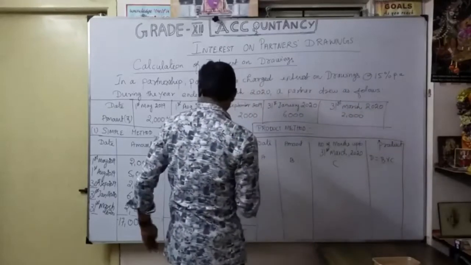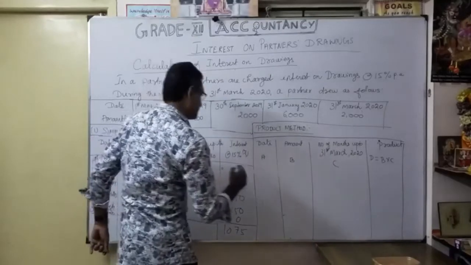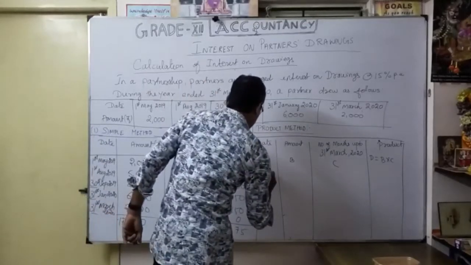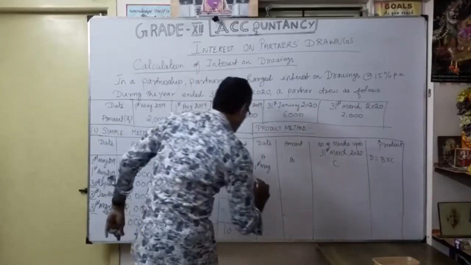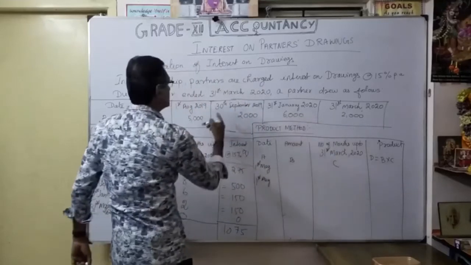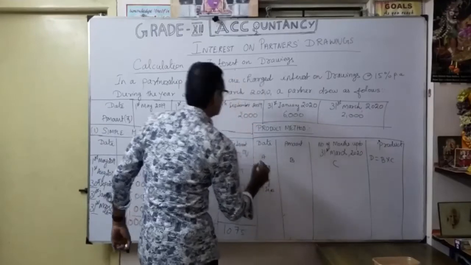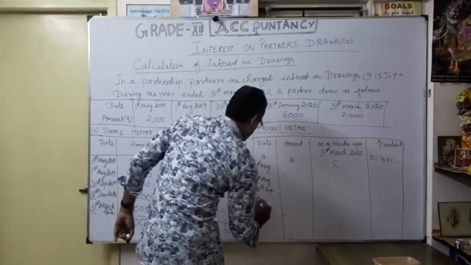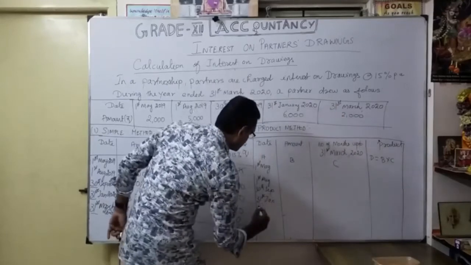So date, same date: 1st May, then 1st August, thereafter 30th September, thereafter 31st January, and finally 31st March.